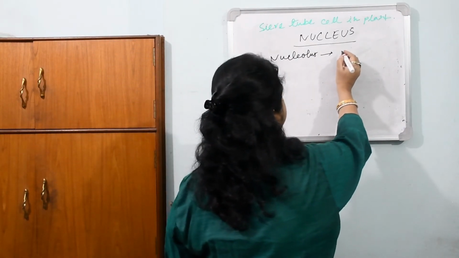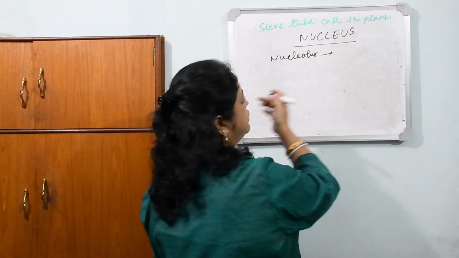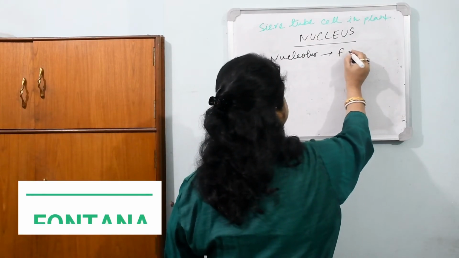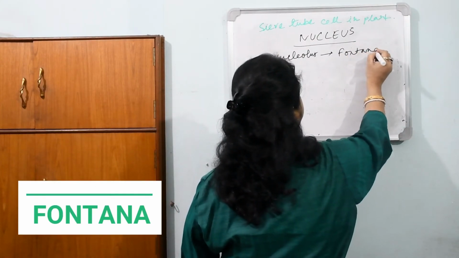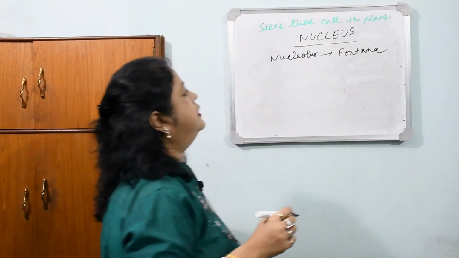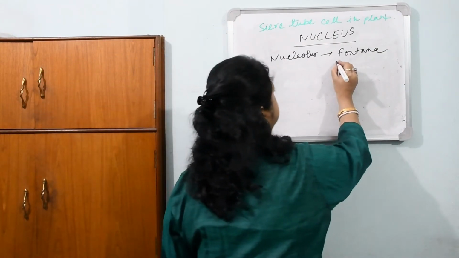Now the nucleolus has some parts. It was discovered by the scientist Fontana.